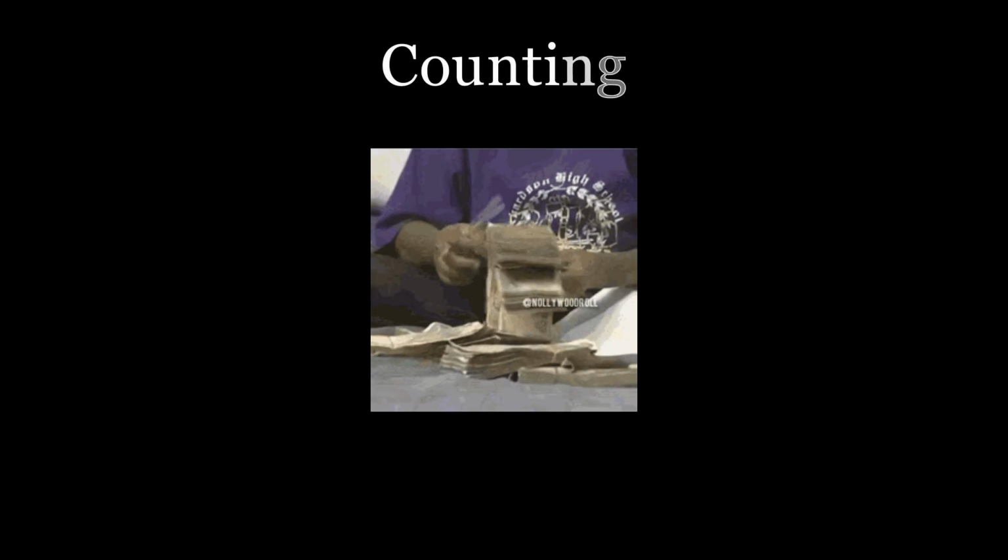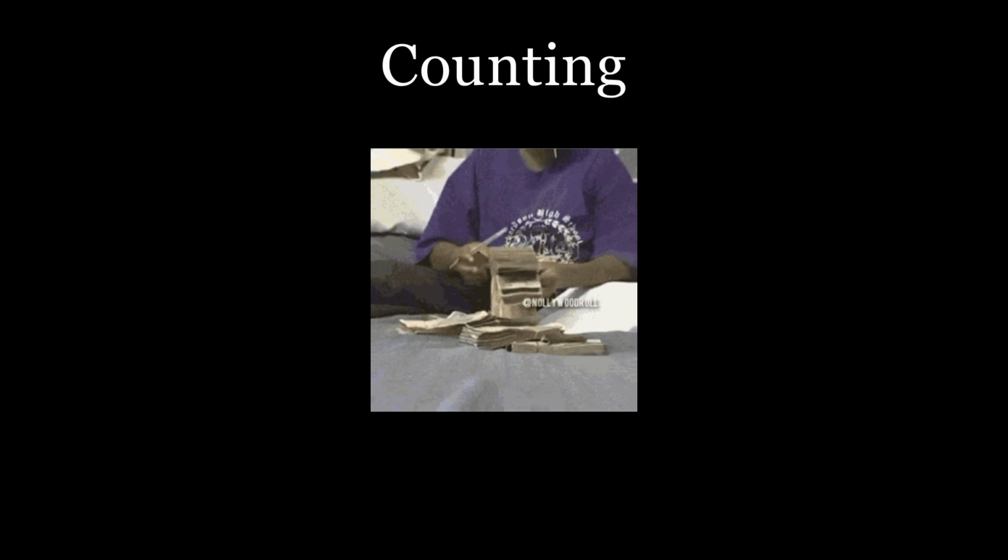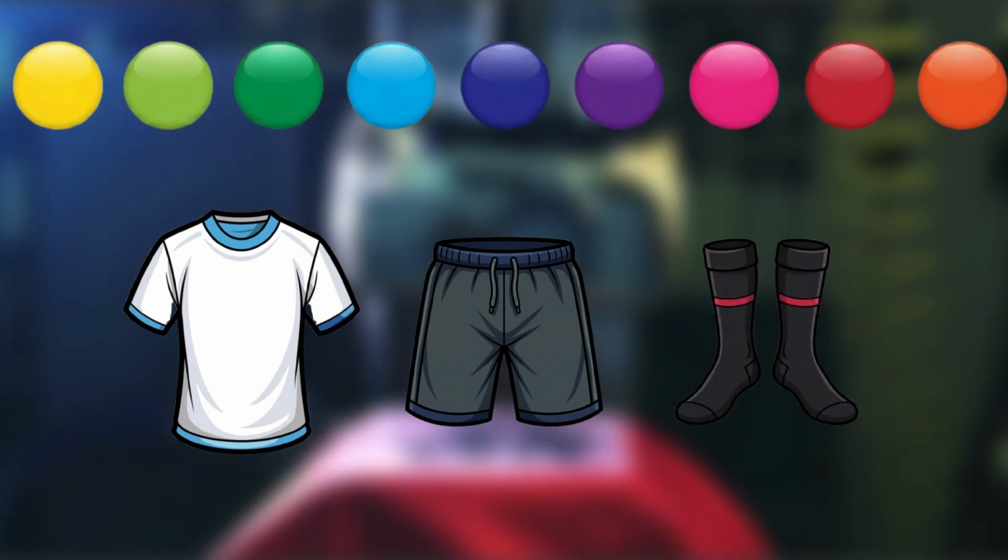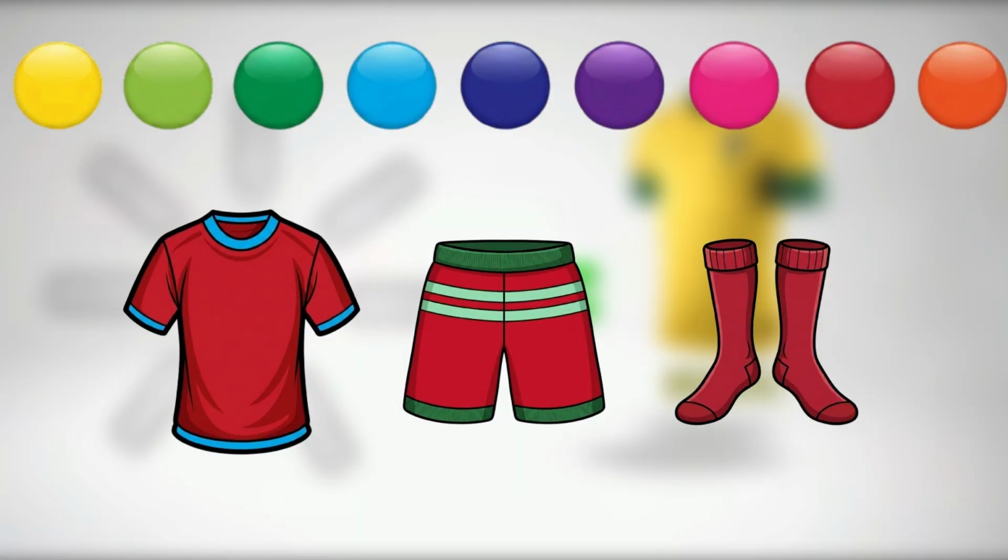To assign numbers to these events, we must first master the art of counting. In probability, counting is the process of navigating constraints. If a manufacturer produces kits for football teams and can choose any of 10 colors for the shirt, the shorts, and the socks, with repetitions allowed, we have n to the power of p possibilities. With 10 choices for 3 items, we have 10 to the power of 3, or 1000 unique kit combinations.